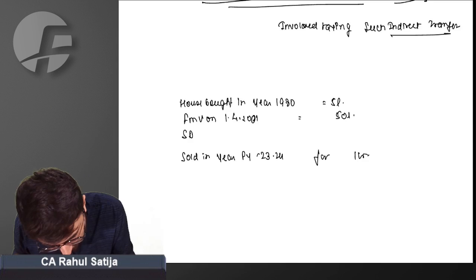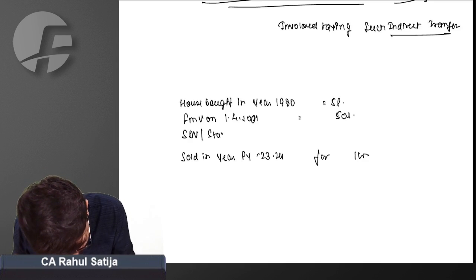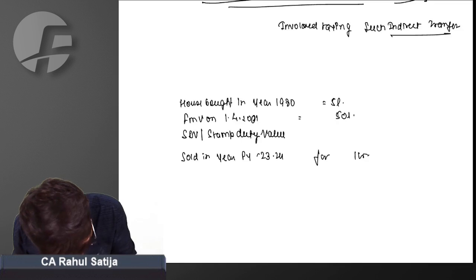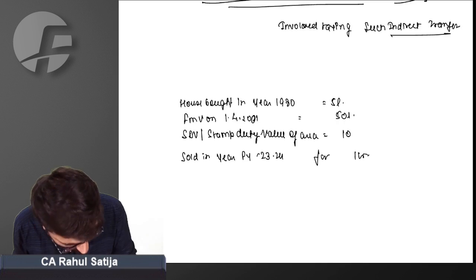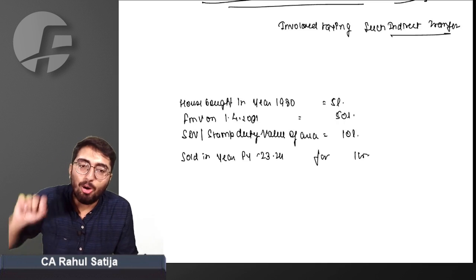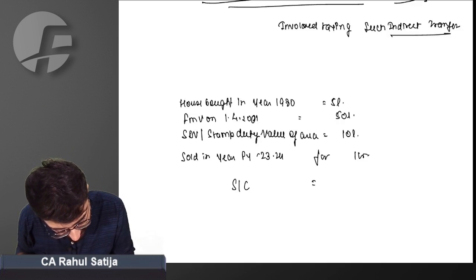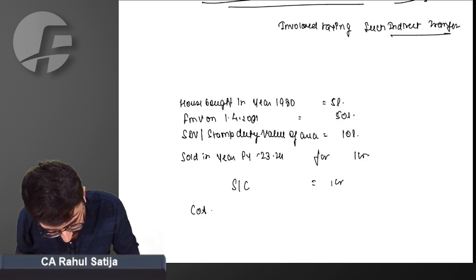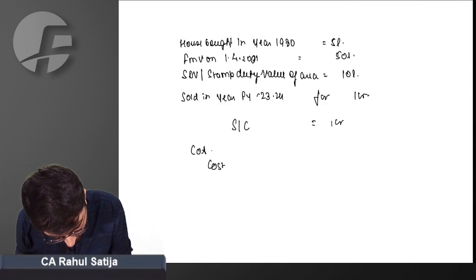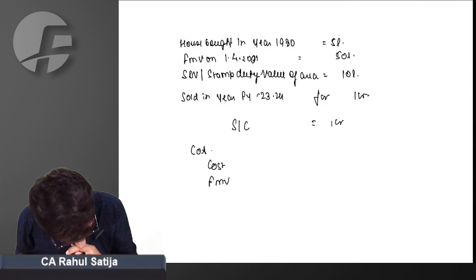But guideline value or stamp duty value of area is nearly 10 lakh. How capital gain will be computed? Sales consideration will be same 1 CR. Cost of acquisition, actual cost of acquisition or FMV you have to consider.